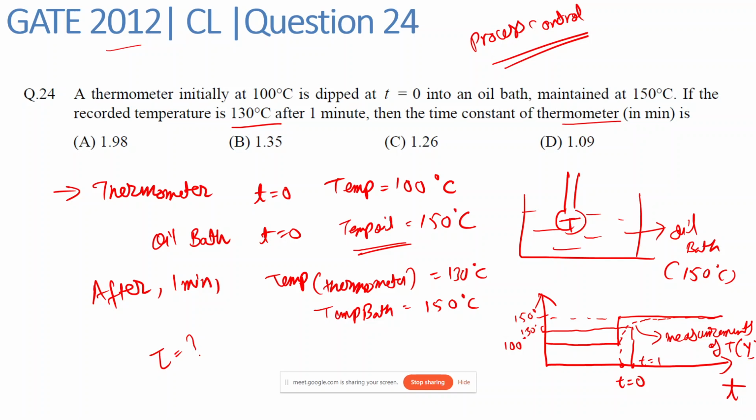I will show you. We can just start with modeling. We will develop the process model for this thermometer, and then I will show you each of these features of this first order system.